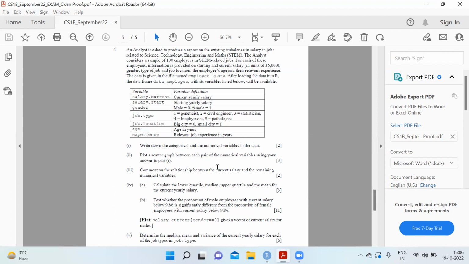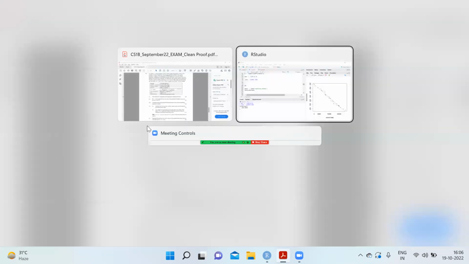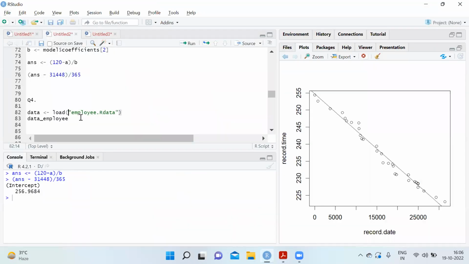Plot a scatter graph between each pair of numerical variables using your answer to part 1. So we have 4 numerical variables, so we'll put them together. First, we'll load the data.